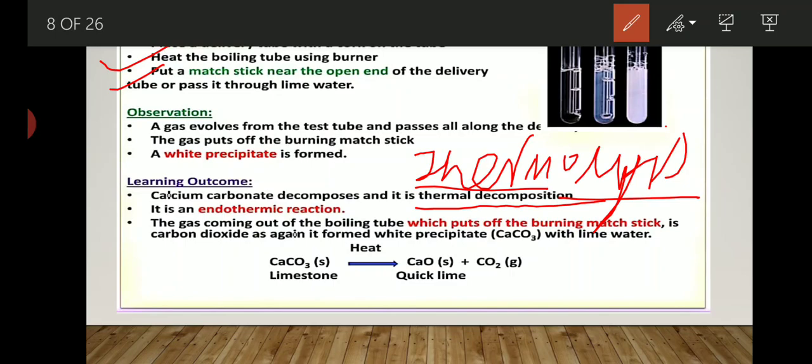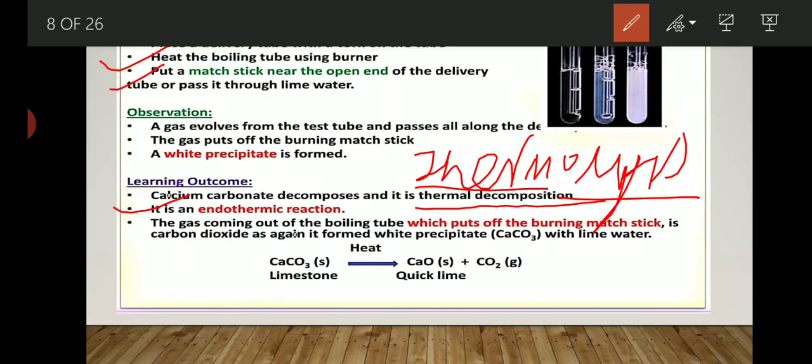It is an endothermic reaction. We can say that all types of decomposition are endothermic reactions because external heat is given to that particular reaction to undergo the decomposition process. So we can say that combination reaction is an exothermic reaction, and decomposition reaction mostly shows an endothermic chemical reaction.